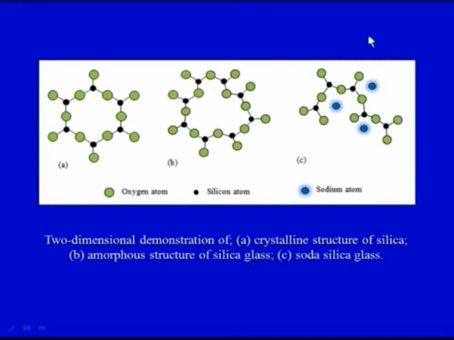And then a different type of glass is shown, soda silica glass. Here the blue colors depict the sodium atom, the green color depicts the oxygen atom, and the black circles depict the silicon atom. So we can see a crystalline structure of silica, the amorphous structure of silica glass, as well as the structure of a soda silica glass.